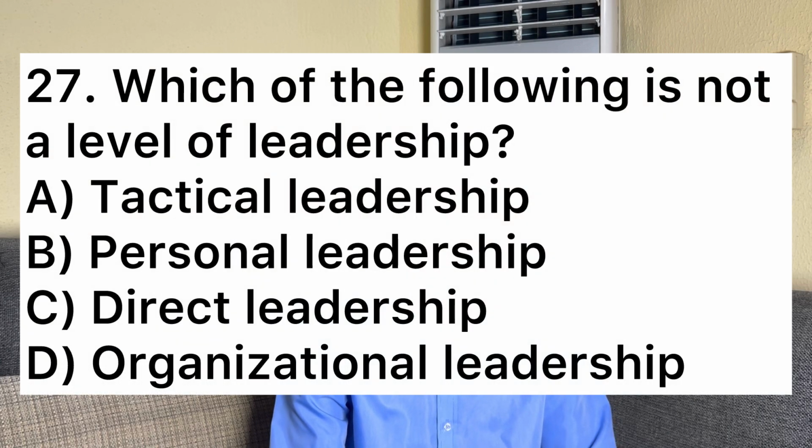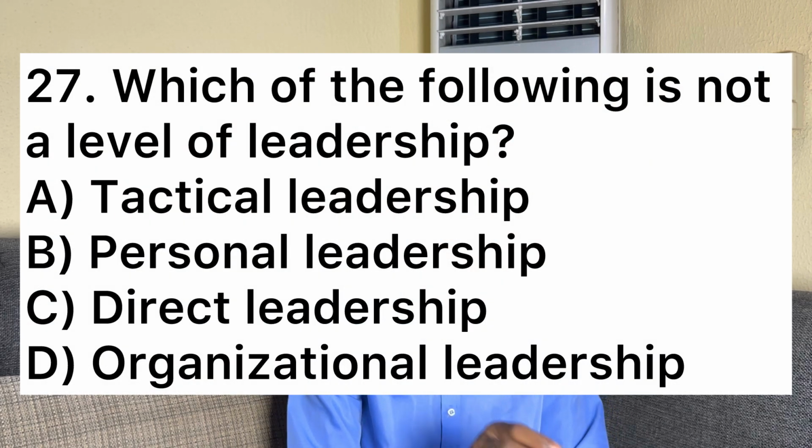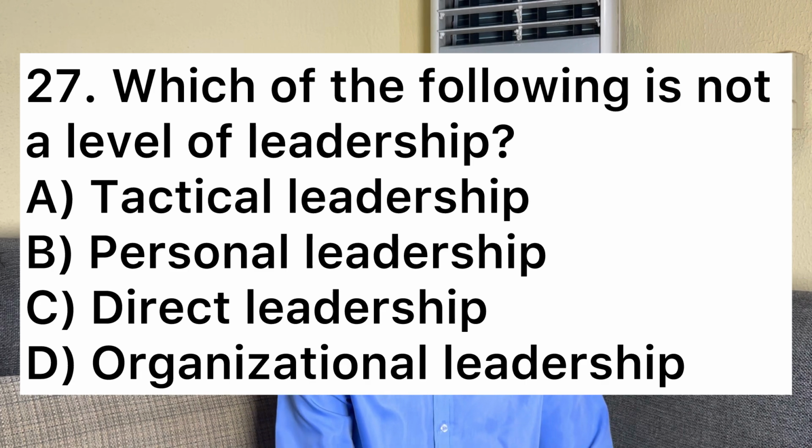Number 27 says, which of the following is not a level of leadership? A, tactical leadership. B, personal leadership. C, direct leadership. D, organizational leadership. So this one is tactical leadership. So the levels of leadership, we have personal leadership, we have direct leadership, we have organizational leadership, but there's no tactical leadership. So straight away the answer is A, tactical leadership.